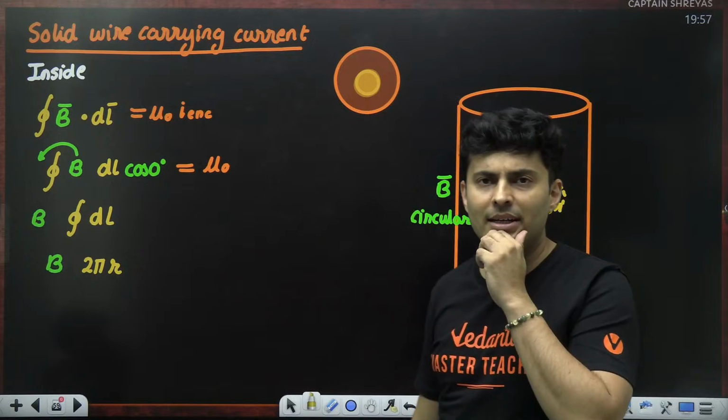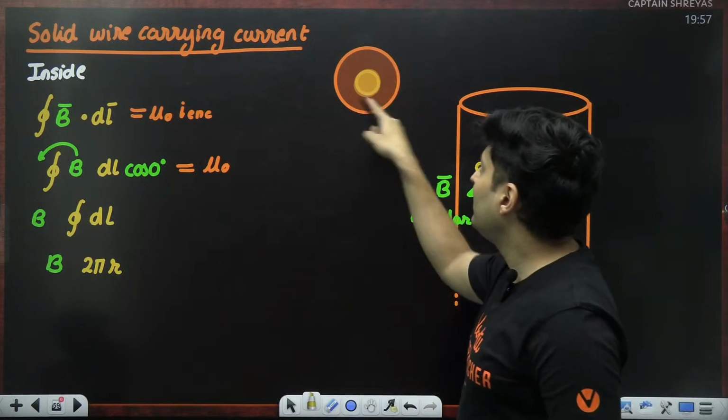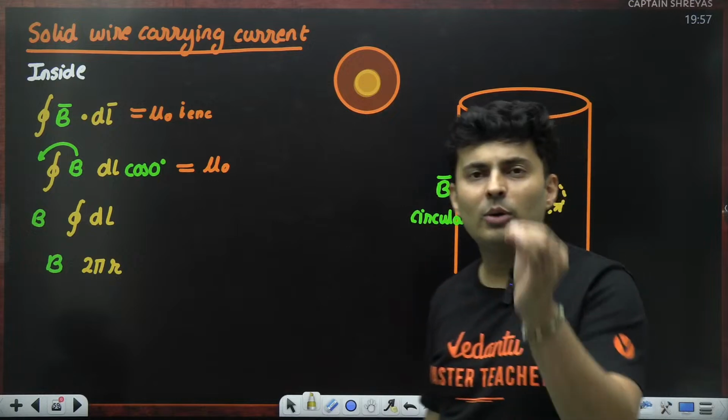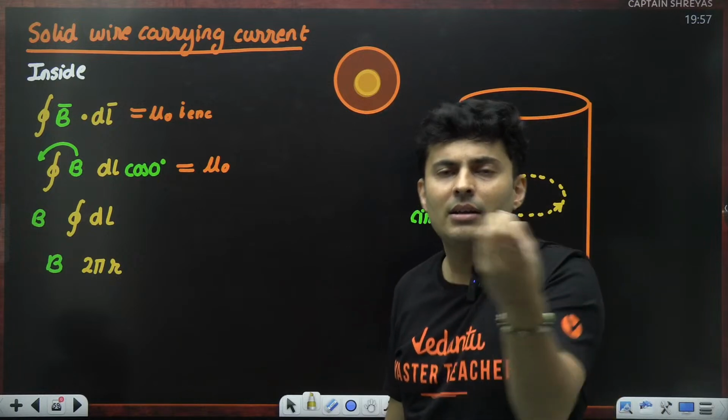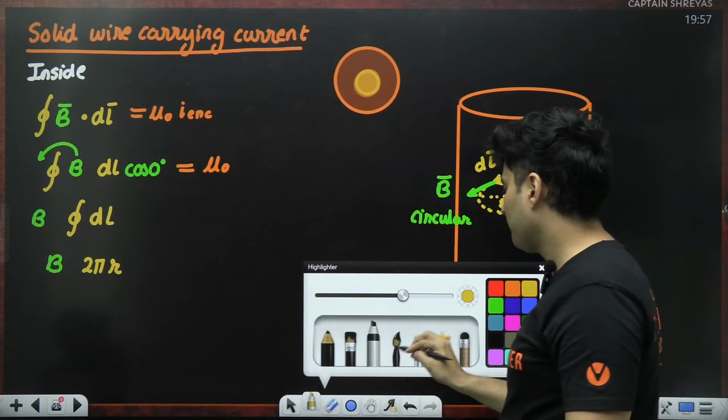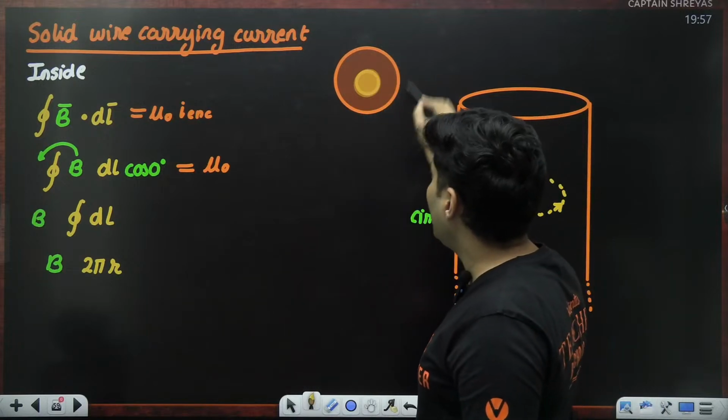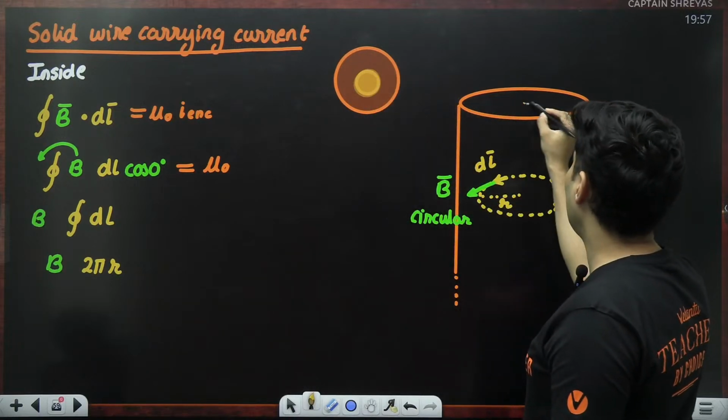How do I find that? I know one thing, the current is evenly distributed. So how about finding the current per unit area? That will probably give me the answer. If you take the entire cross section, which probably might have